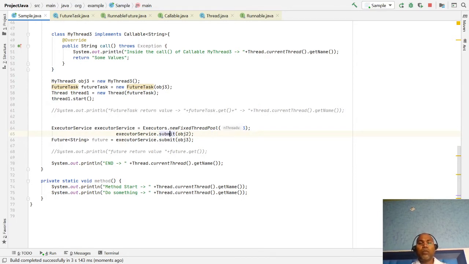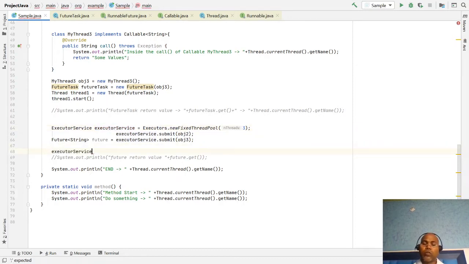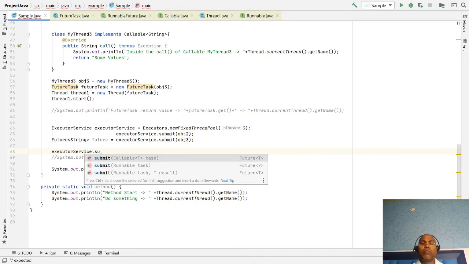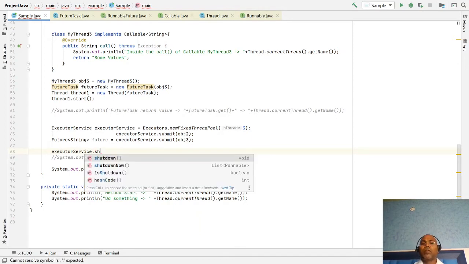Here one thing you notice is that our program is not terminated. Why? Because this executor service assumes that after this you may submit more jobs, task 1, task 2, task 3. So whenever you think you have submitted only 2, 3, or 4 tasks, after that we have to give an indicator to the executor service that now I want to shut down. They have a function, shutdown.